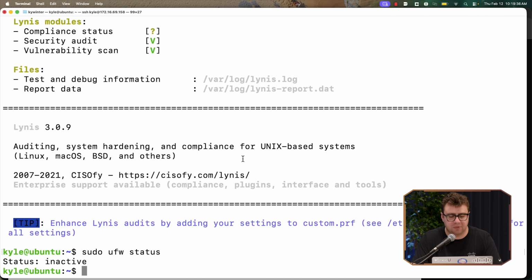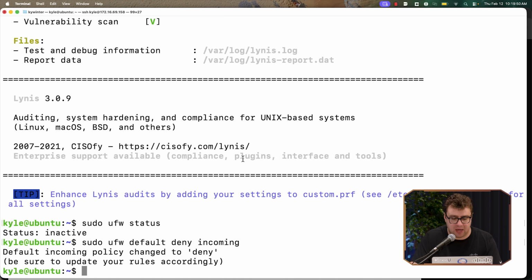So just to show you some of the things that we can do here to get this activated, I'm going to go ahead and copy this command from the tutorial. This is going to, by default, deny any incoming communications to the server. Which is what you want. That's a great place to start. Typically, you want to start with the principle of least privilege. So we'll go ahead and apply that rule here.